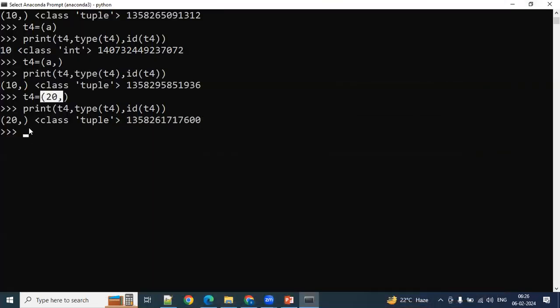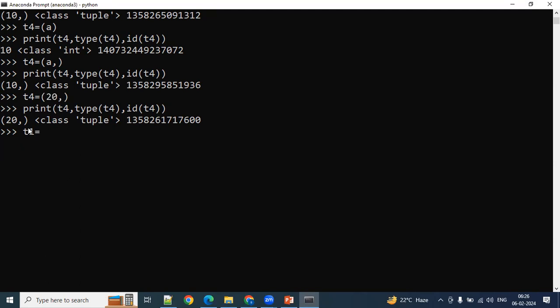Since you cannot change the order and cannot modify the elements, can we use all those functions, like the add function? What are all the functions we used yesterday in list? All those functions you are not supposed to use. Let's say I wanted to sort the elements inside the tuple. Is there any way to sort the elements in a tuple? Can we change the order of the elements? No, you cannot change it. It is immutable.